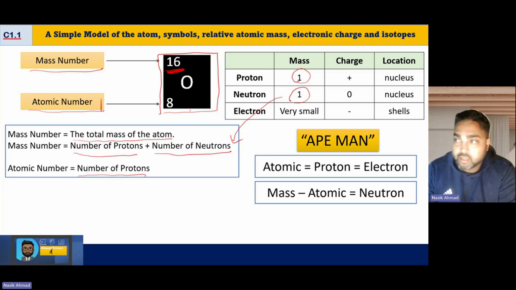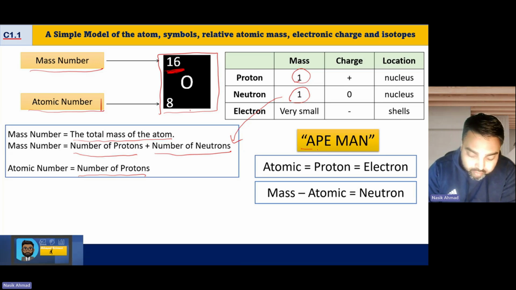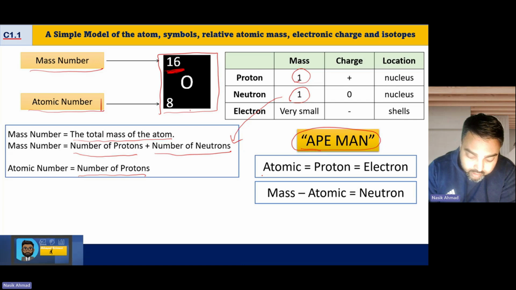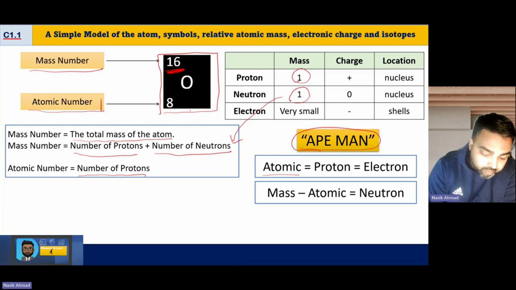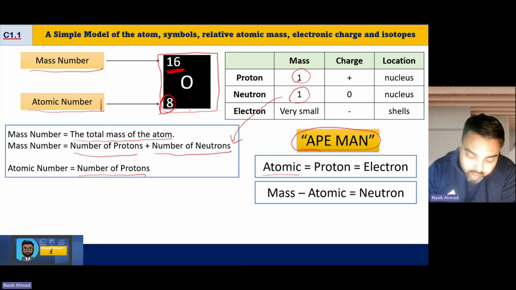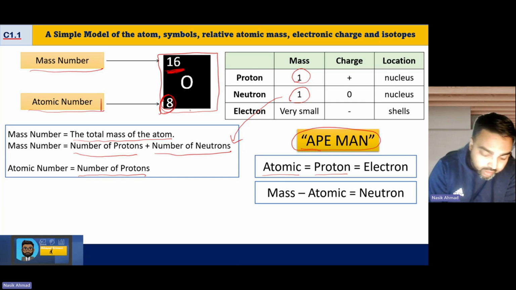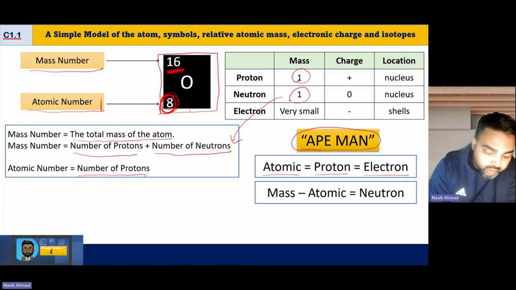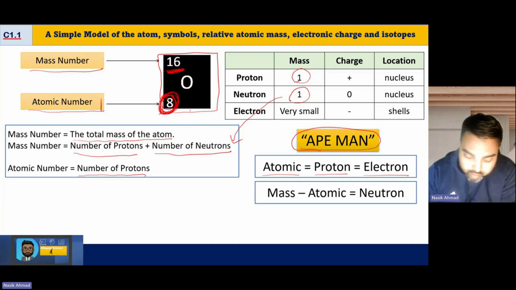So how do I remember that in the exam in a high pressure situation? I remember the phrase ape man. So what have we got so far? We've got P N E O, Peter Piper eats nuts, never zebras, and then we've got Ape Man. Ape Man is the atomic number. If I've got an atomic number of 8, that is equal to the number of protons, 8 protons, which is equal to the number of electrons. So I've got 8 electrons in the oxygen atom.